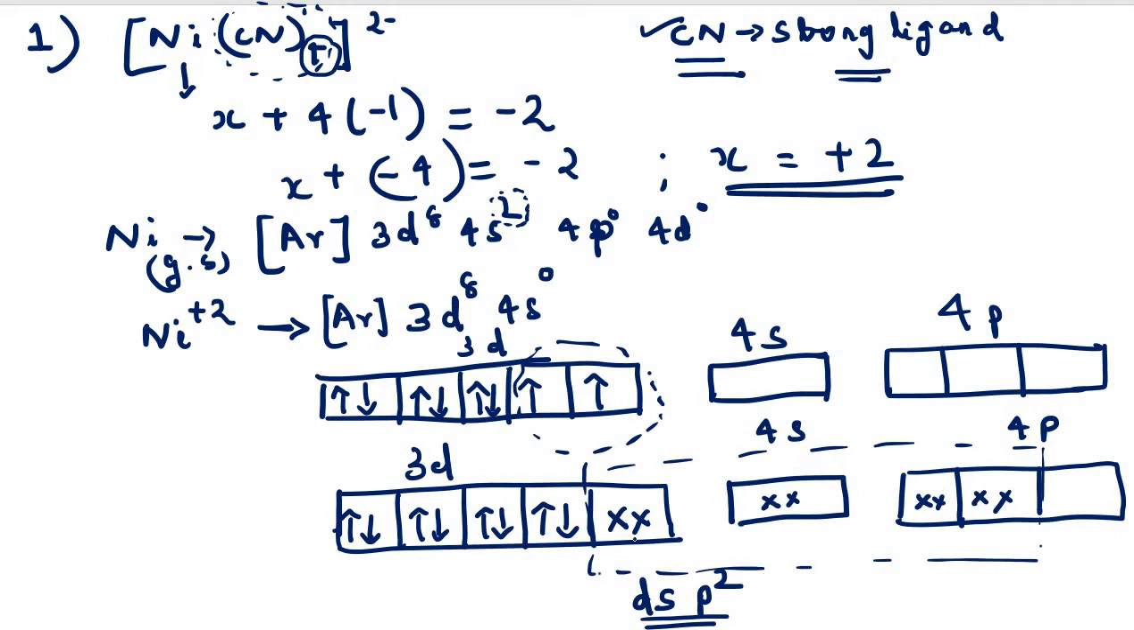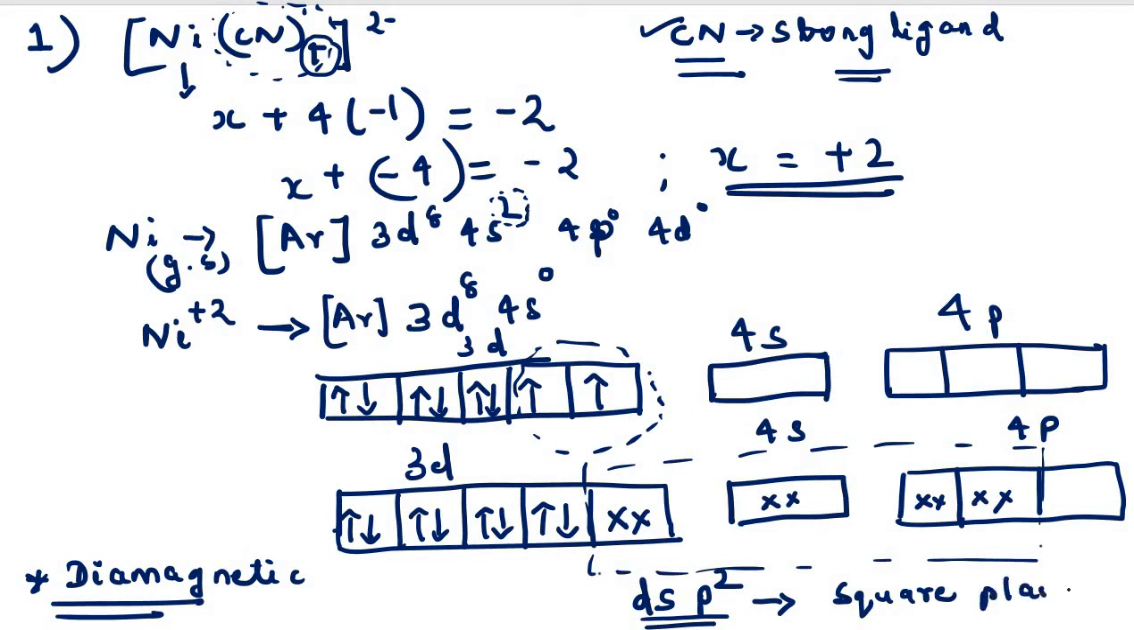And thus you can see here no unpaired electron is present. So since no unpaired electron is present, our complex will be diamagnetic. So the tetracyanonickelate complex is diamagnetic in nature, and because of the dsp2 hybridization, this complex will have a square planar geometry.